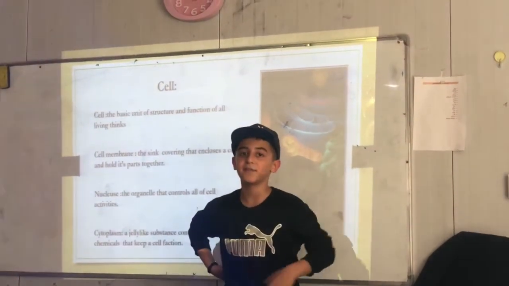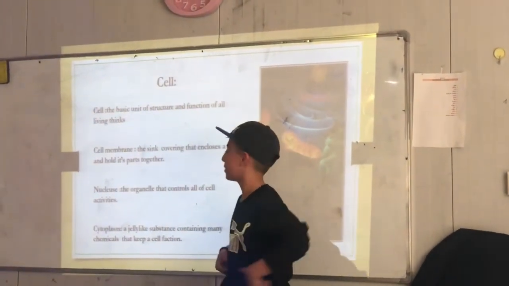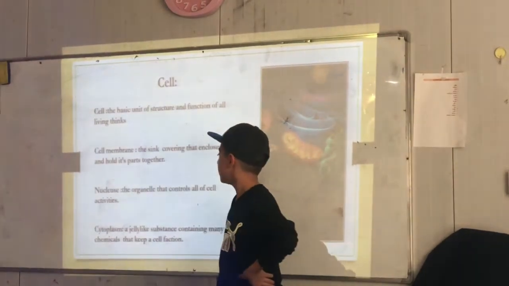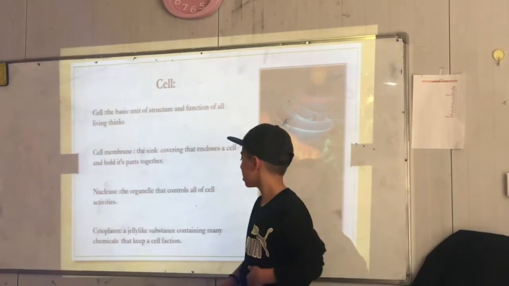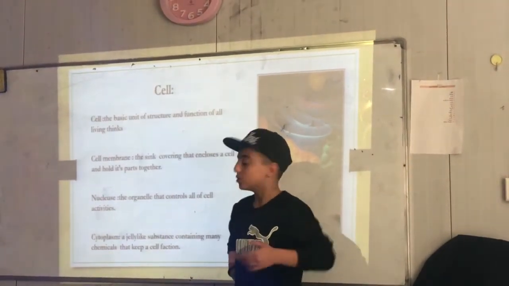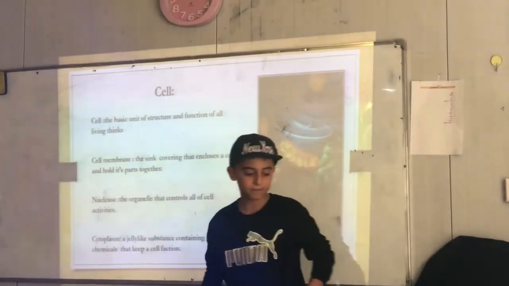Cell membrane is a thin covering around the cell that holds the cell's contents together. Nucleus, the organelle that controls all of the cell's activity. Cytoplasm, a jelly-like substance containing many organelles that keeps the cell functioning.